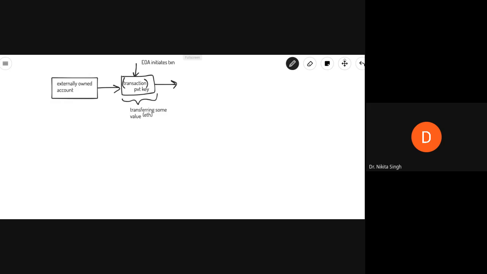But if you are contacting, say, your smart contract account, so you had an external account, you initiated a transaction, and using that transaction, you are contacting the contract account.